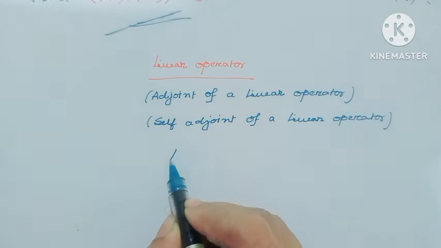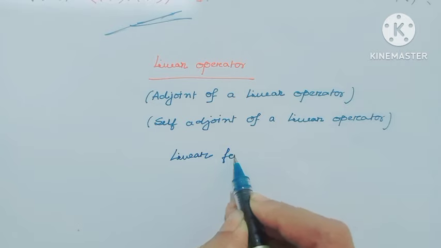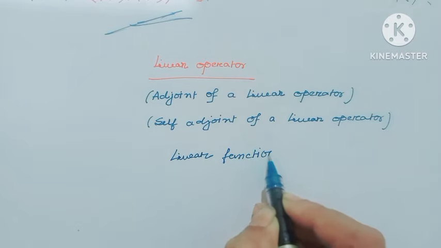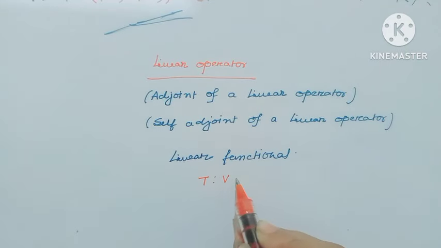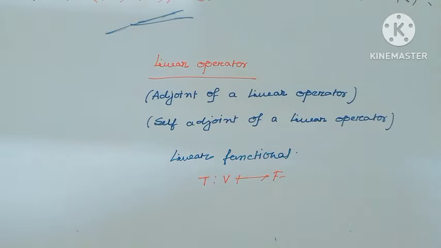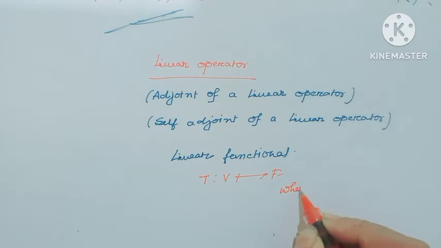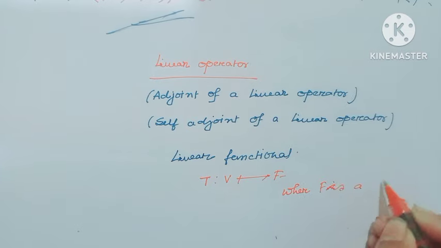And we all know when an operator is called a linear functional: it is a mapping when it maps from a vector space V to a field F, where F is a field of scalars.